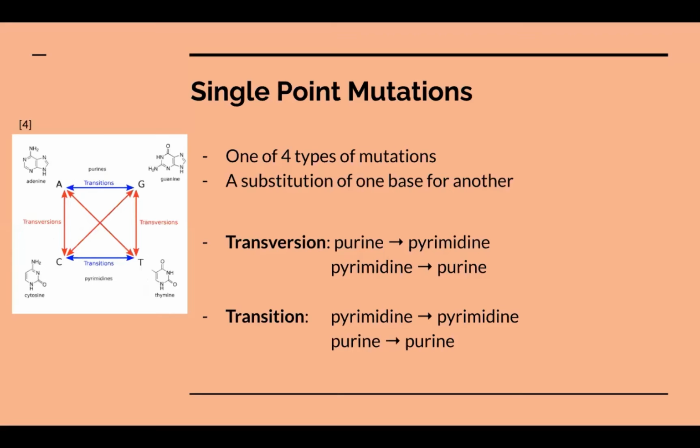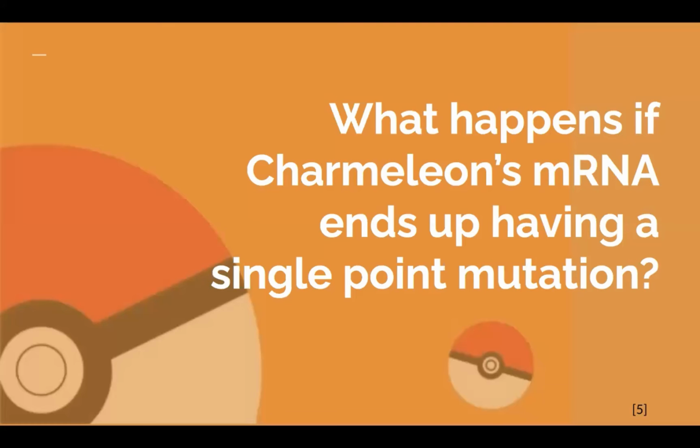With transcription comes room for error. For example, a single point mutation can happen. A single point mutation is one of 4 types of mutations and is defined as a substitution of one base for another. If a purine base is substituted for a pyrimidine base or a pyrimidine for a purine, then the mutation is called a transversion. If a pyrimidine base is substituted for another pyrimidine base or a purine for a purine, then the mutation is a transition. So what happens if Charmeleon's mRNA ends up having a single point mutation?